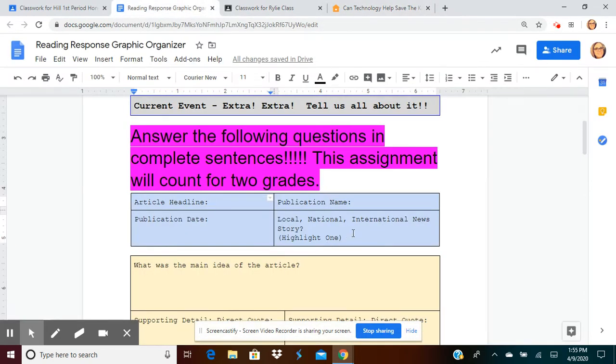Is this a local, national, or international news story? You can figure that out by seeing if it just talks about one city, like is it talking about Wills Point or Dallas? National, is it talking about the United States as a whole? Or international news, as in another country, not the United States. So you'll just highlight one of them using the highlight button here.